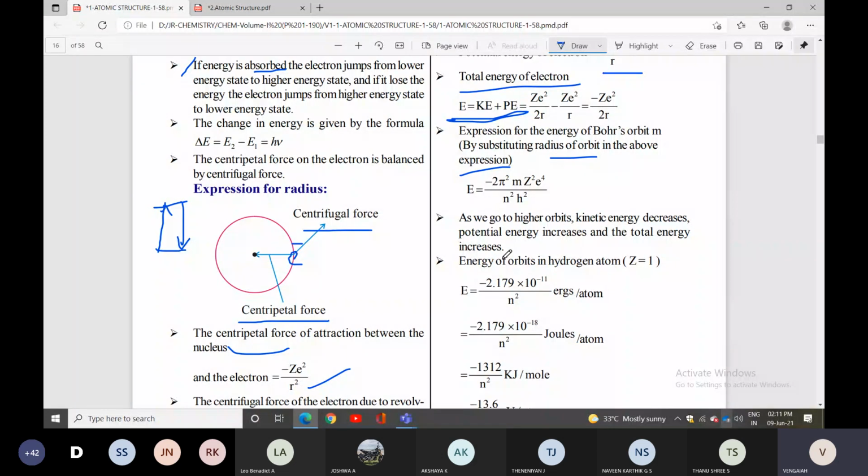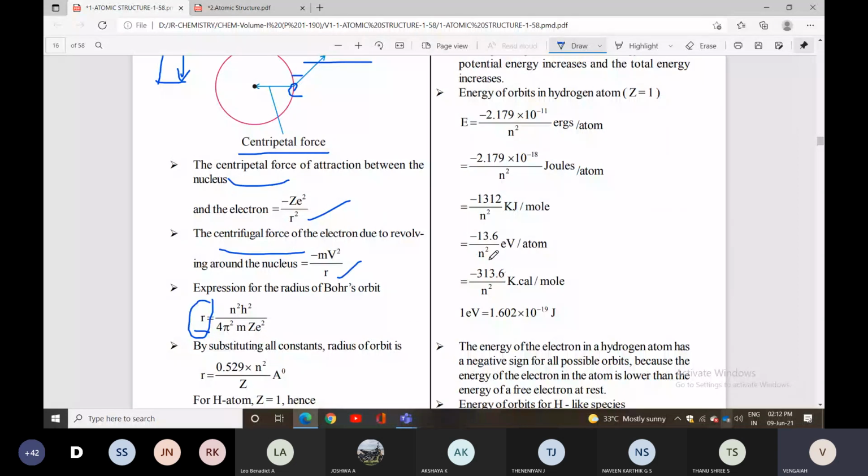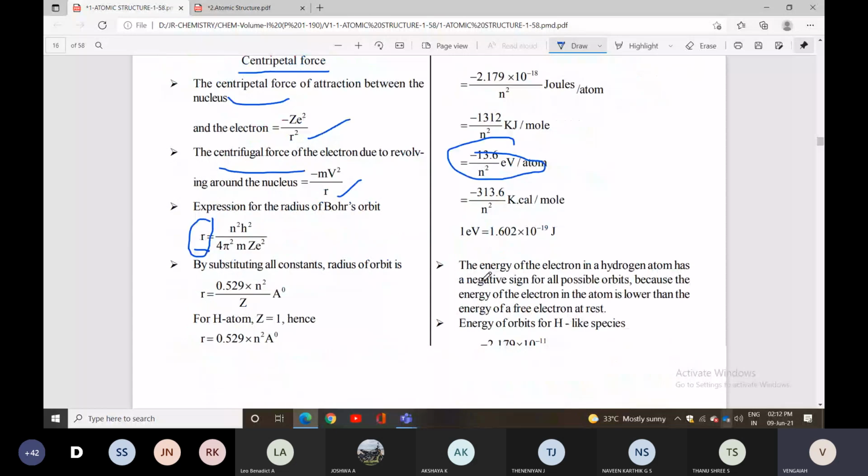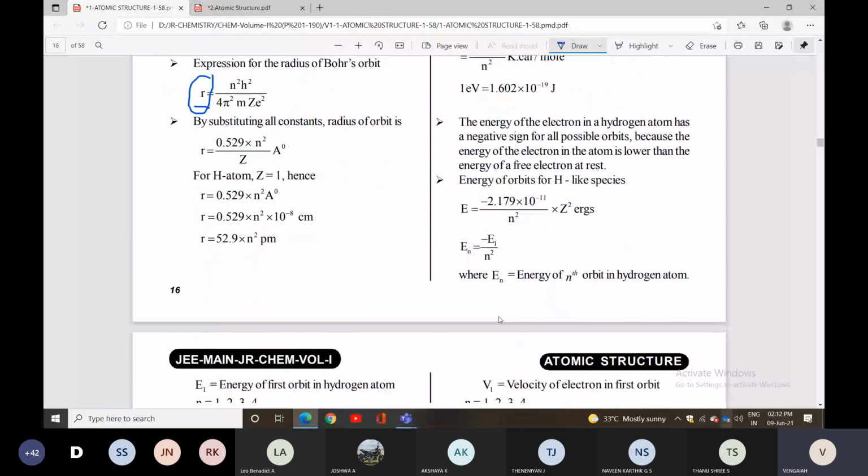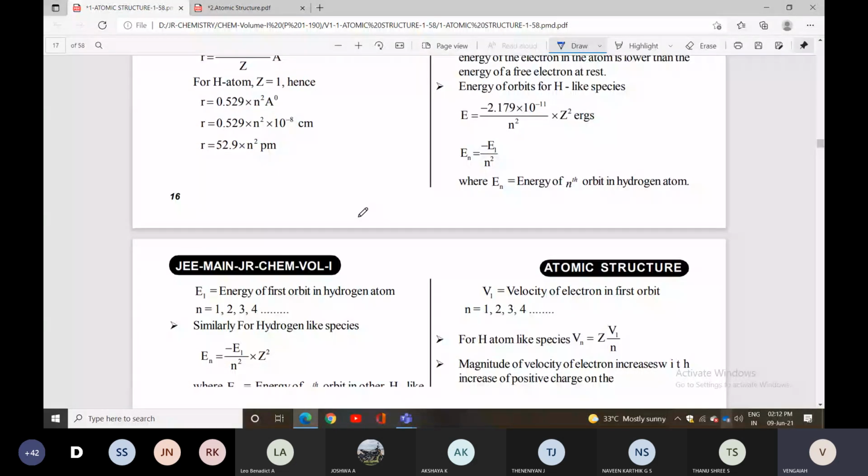Then energy, the final value, is minus 13.6 by n square eV per atom. These are the three applications, you can practice them.